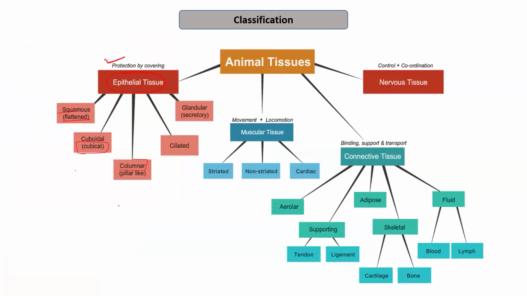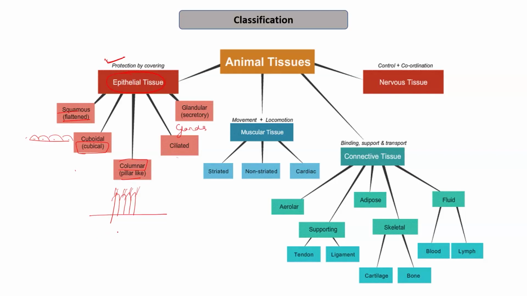Then we have columnar, which is the pillar-like, so it forms a pillar-like structure. And squamous one is the flattened one. Then we have ciliated, in which the cilia is present on the columnar epithelial tissues. And then we have glandular, which is the secretory epithelial tissue. And these are also known as the glands. So there were various glands.